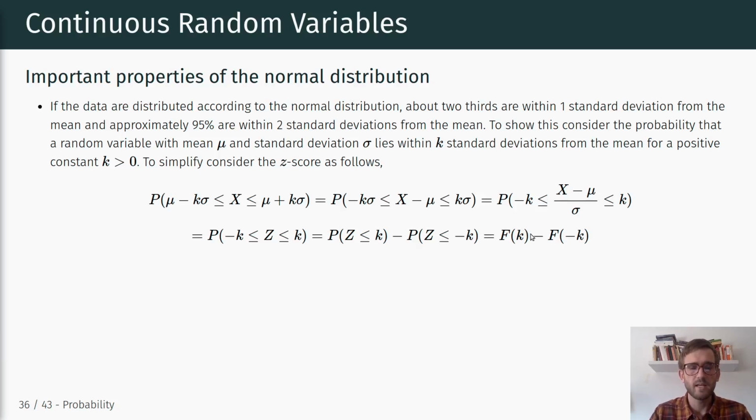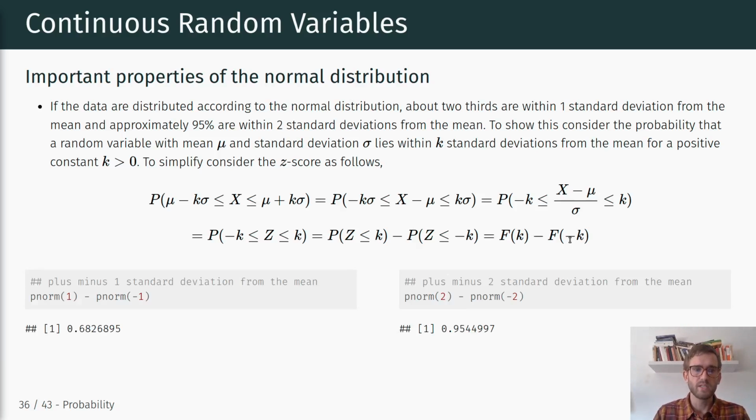And that means the probability of being within minus k to k standard deviations from the mean is equal to the cumulative distribution at k minus the cumulative distribution at minus k. And we can directly plug this in for our standard normal distribution.